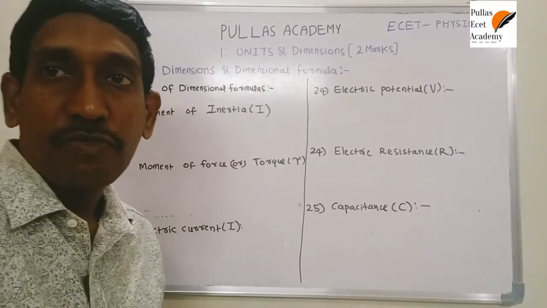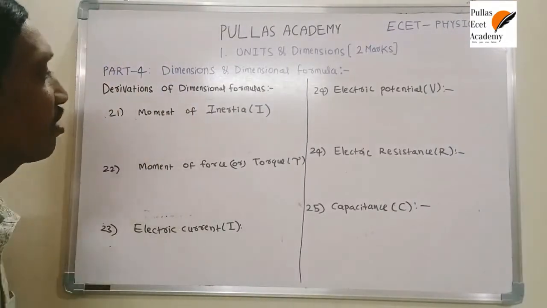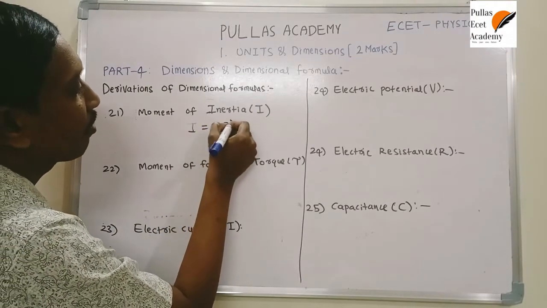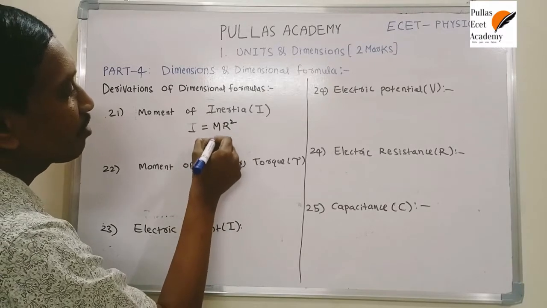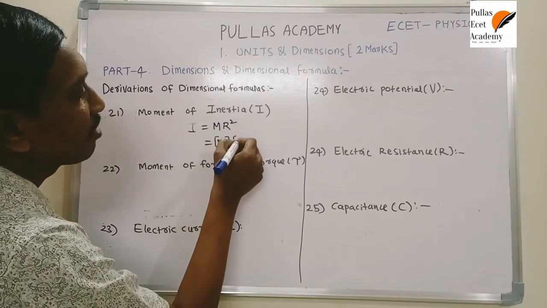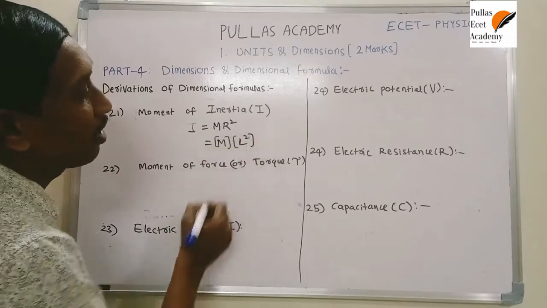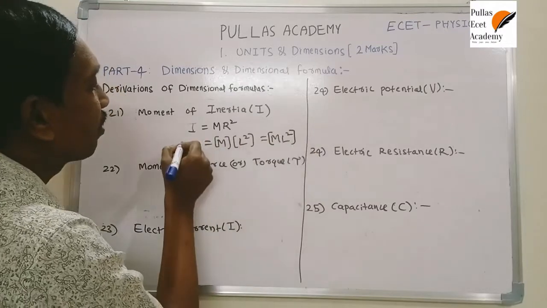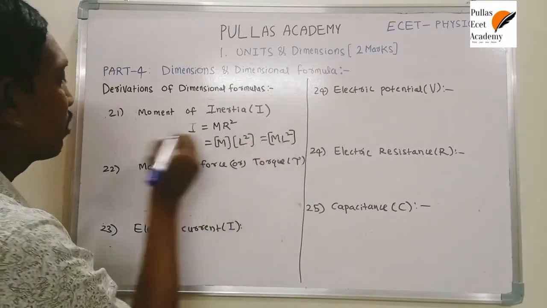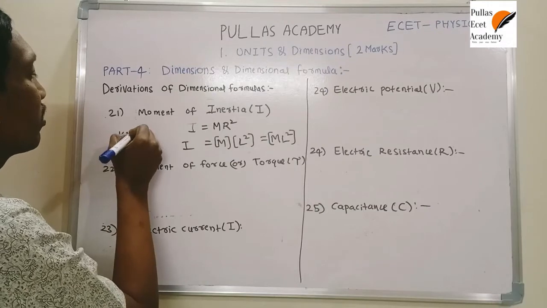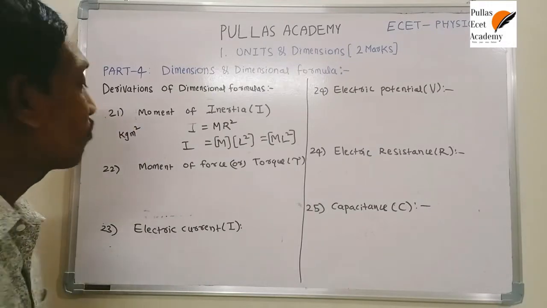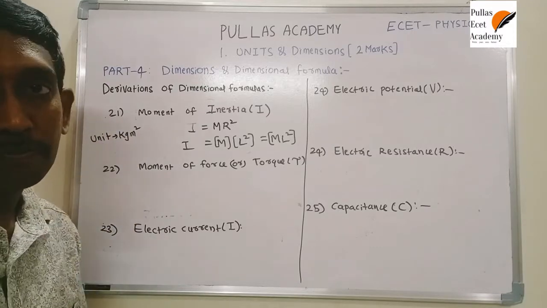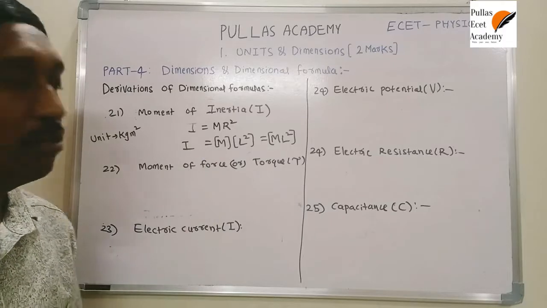We are going to discuss one more quantity, that is moment of inertia. Based on the definition, moment of inertia I is equal to mr square. Here m is mass, whose dimensional formula is M, and r is radius, which is nothing but length. M into L square, so ML square is the dimensional formula of moment of inertia. The unit of mass is kilogram, the unit of length is meter square, so kilogram meter square is the unit of moment of inertia. So this is the dimensional formula.